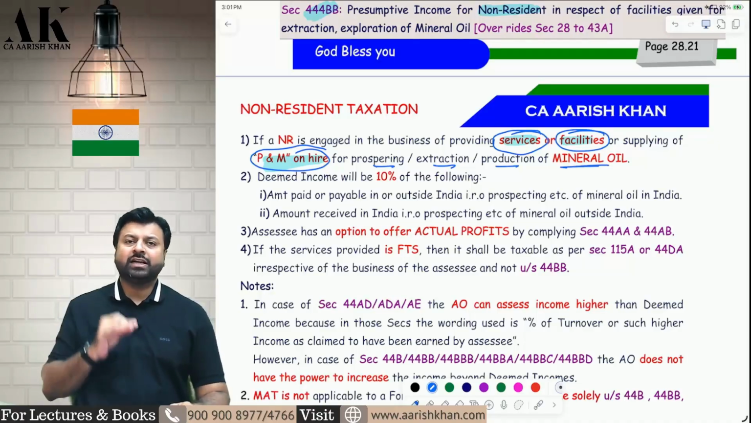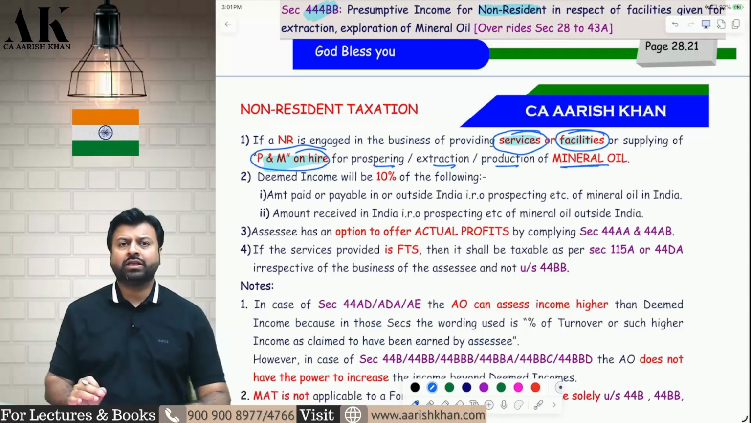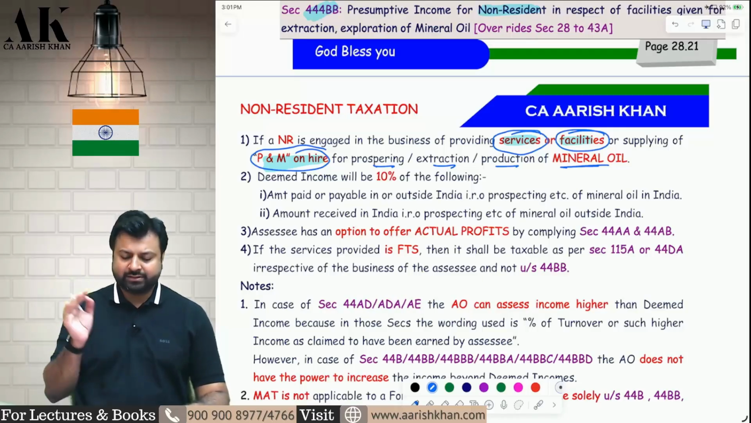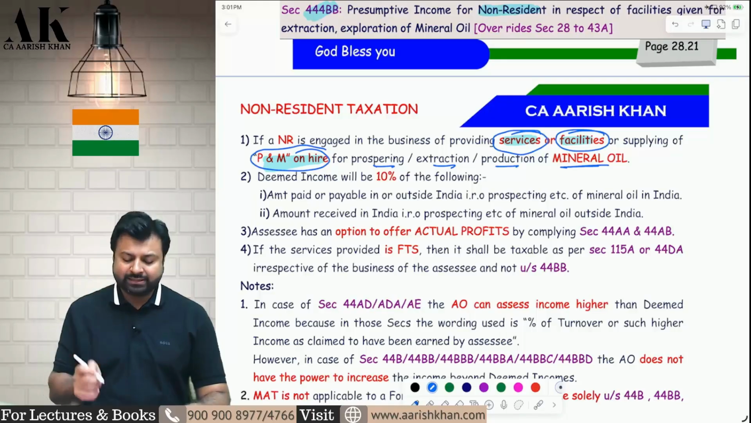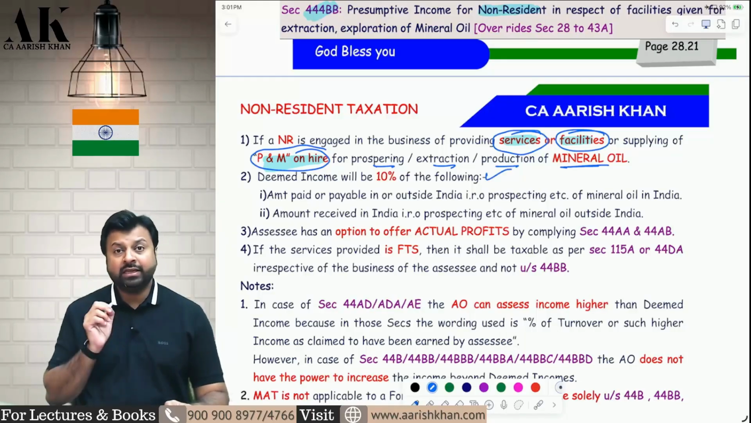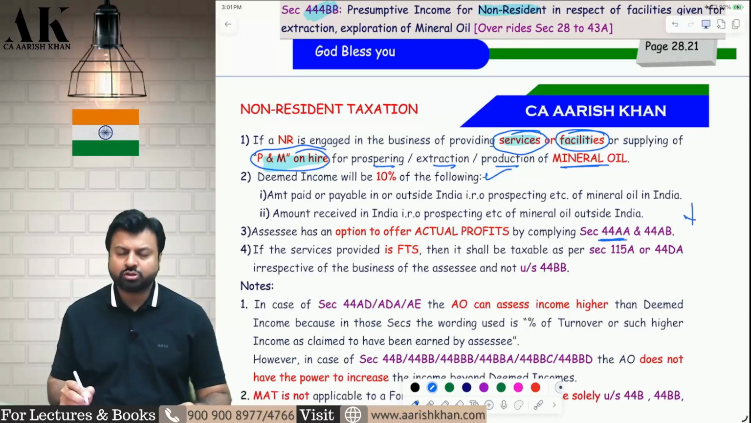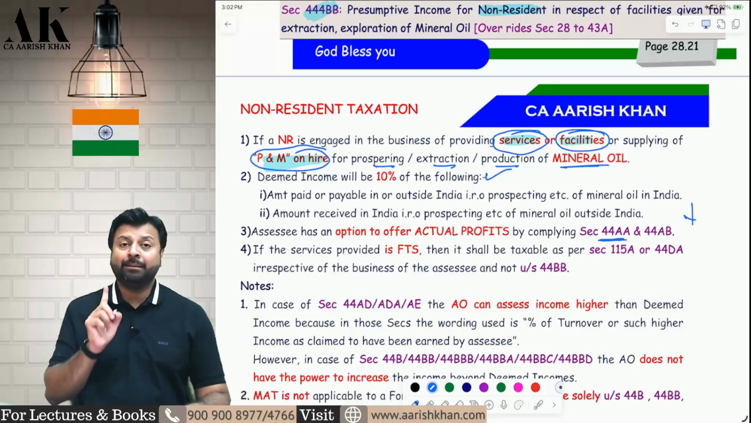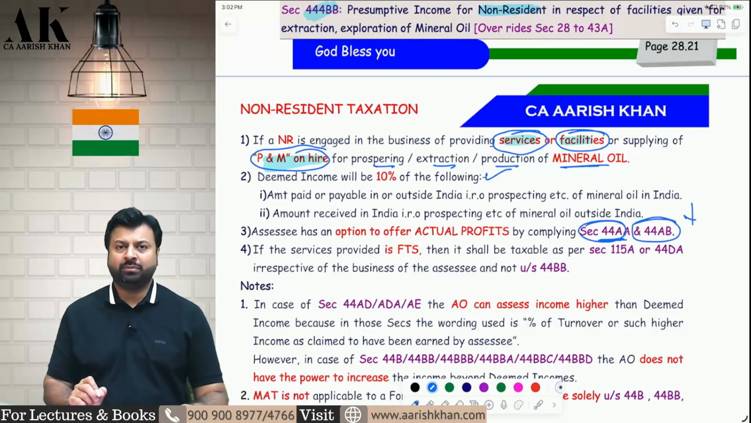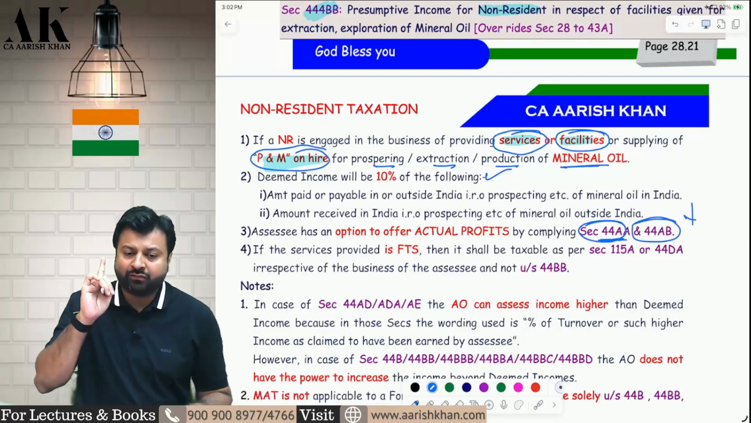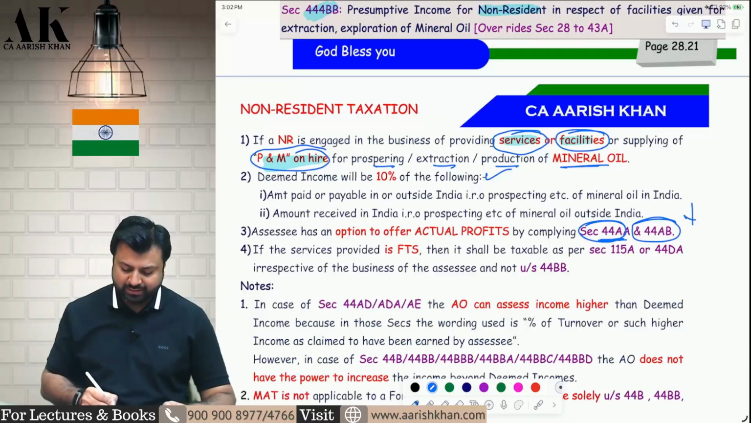So if a non-resident is providing these services or these facilities, or it is also giving plant and machinery on hire for extraction or production of mineral oil or prospecting of mineral oil, then in that case the deemed income will be 10%. Okay. Here also, if you feel that your actual profit is lower, you have an option to show lower profit by maintaining books of accounts as per 44AA and conducting tax audit as per 44AB. I hope it is clear to all of you.